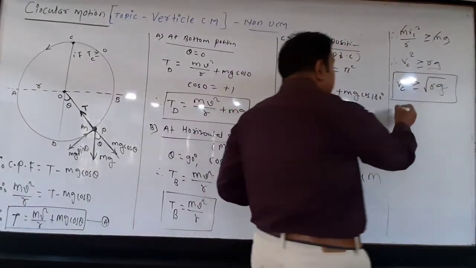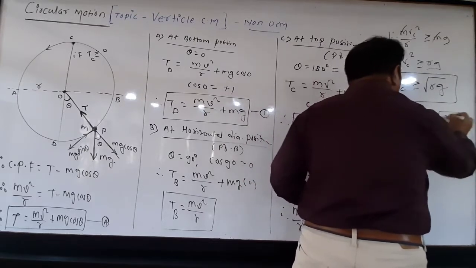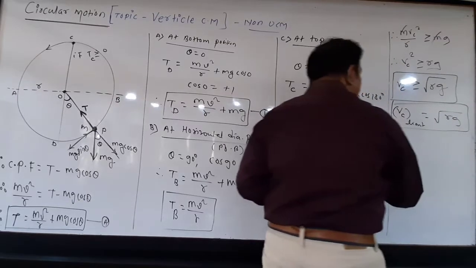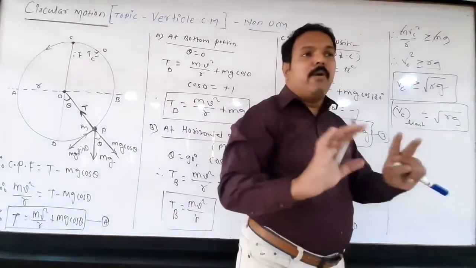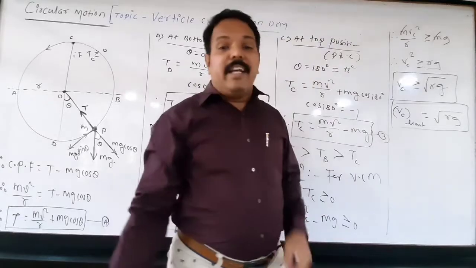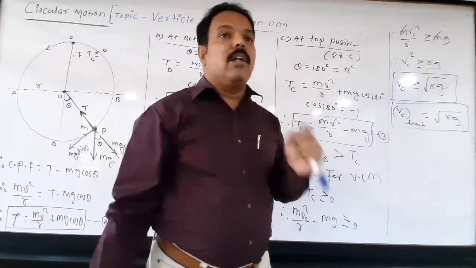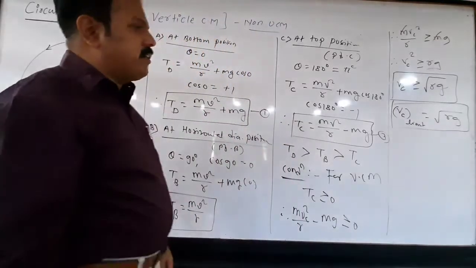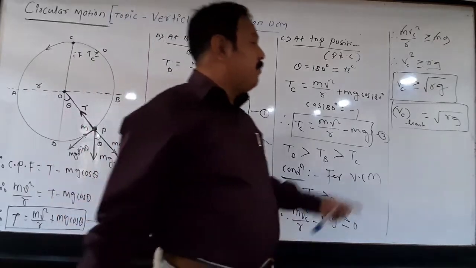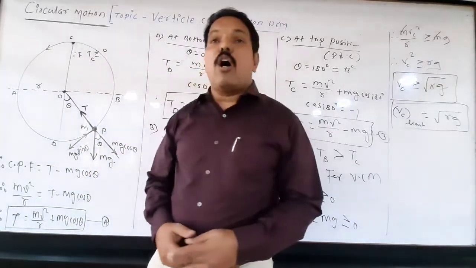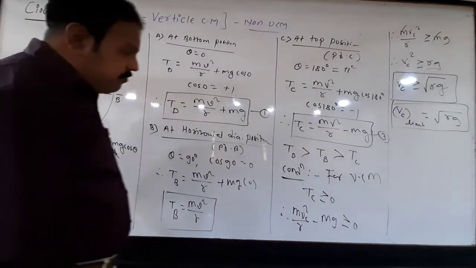If the speed is greater than this under root rg, no problem, there will be vertical circular motion. But if the speed is less than under root rg, circular motion is not possible. Have you got it? This is the minimum possible speed or limiting speed at the top position of vertical circular motion. Any doubt here?